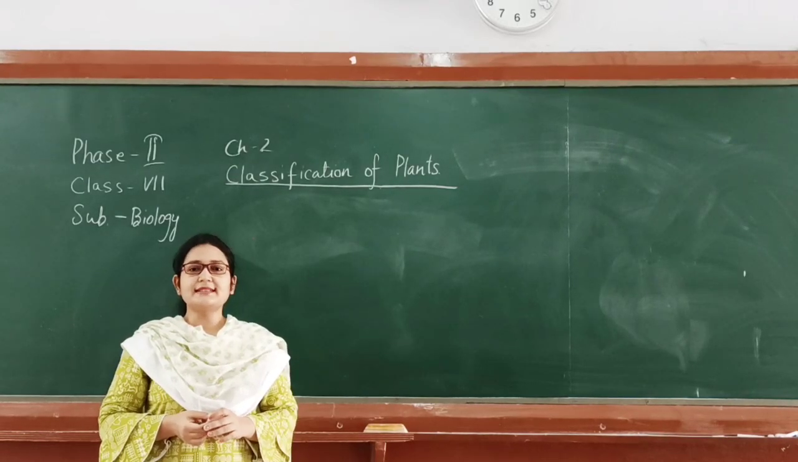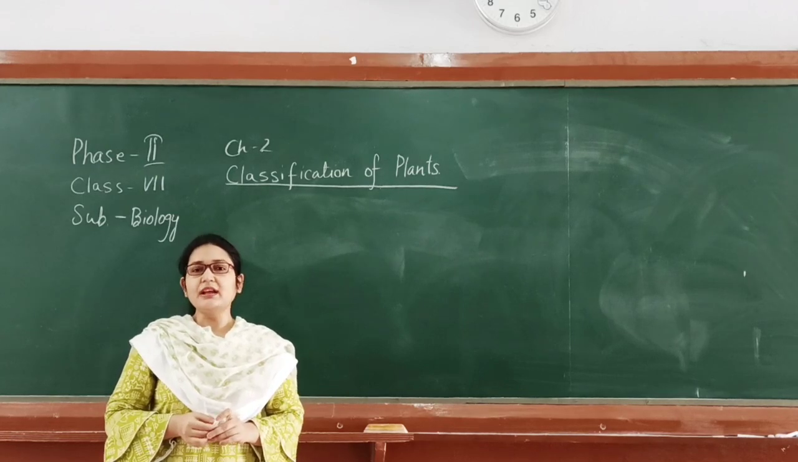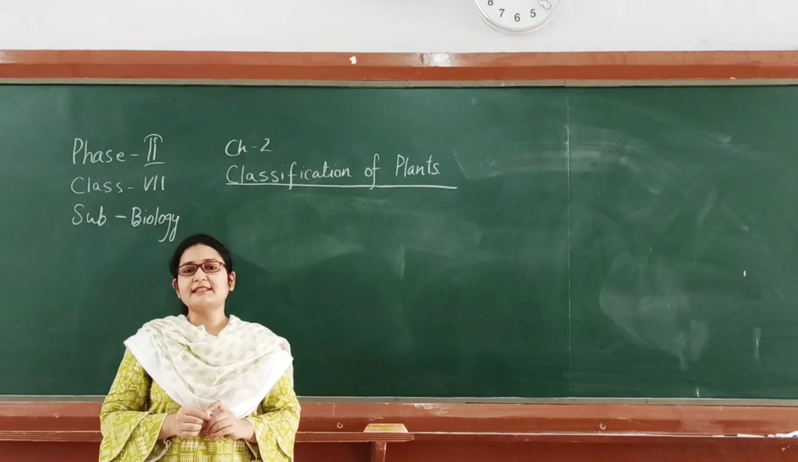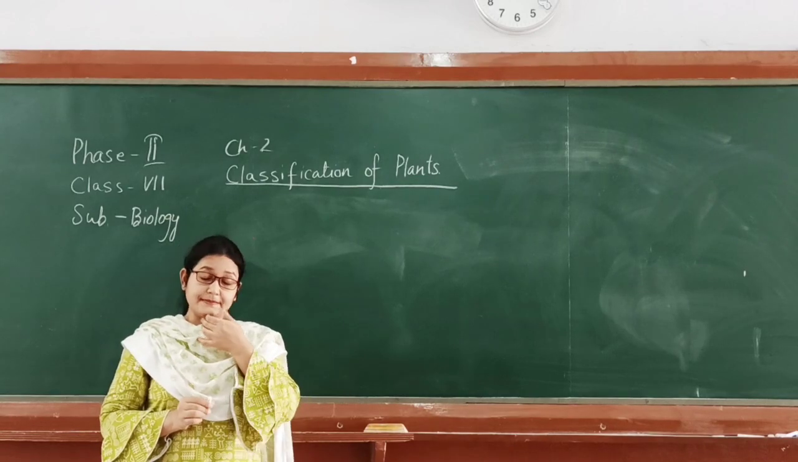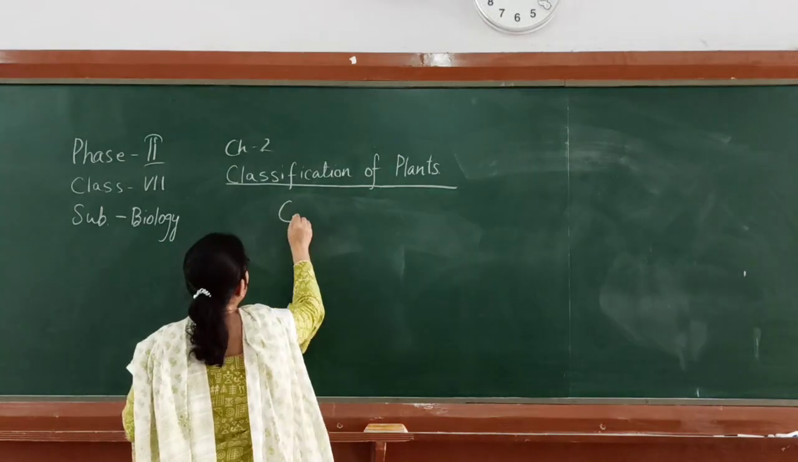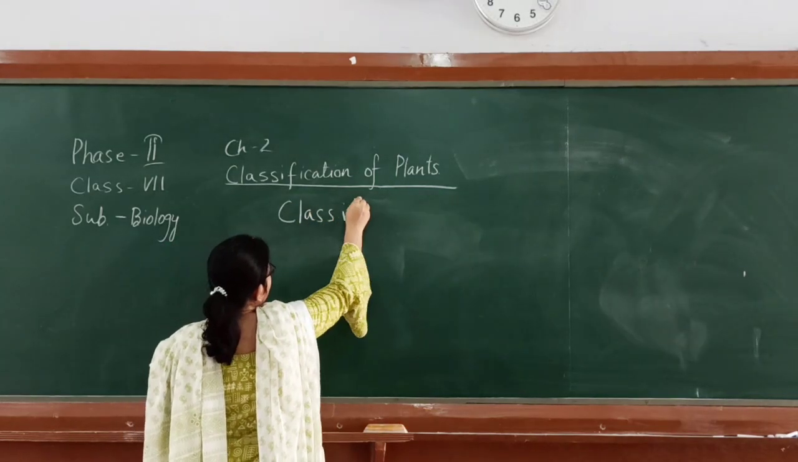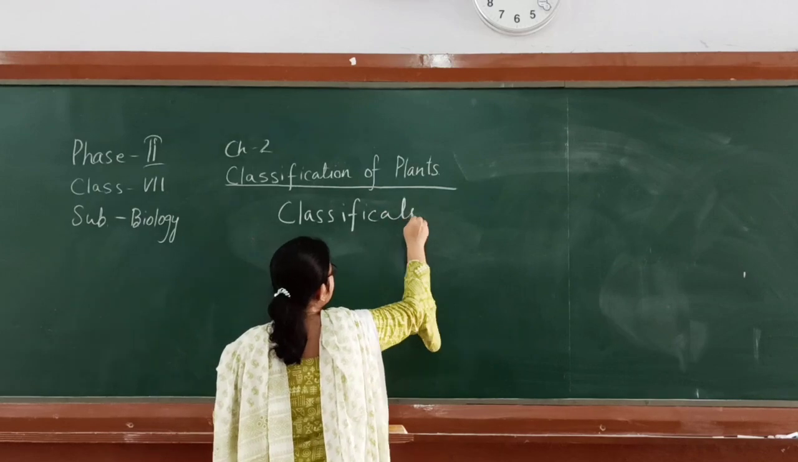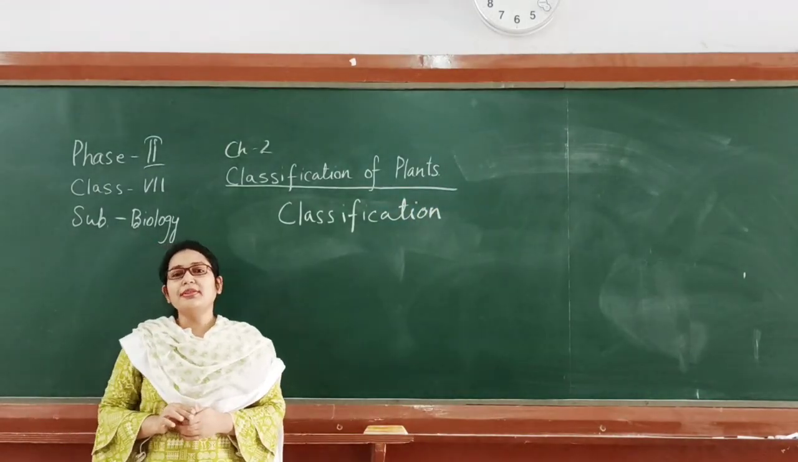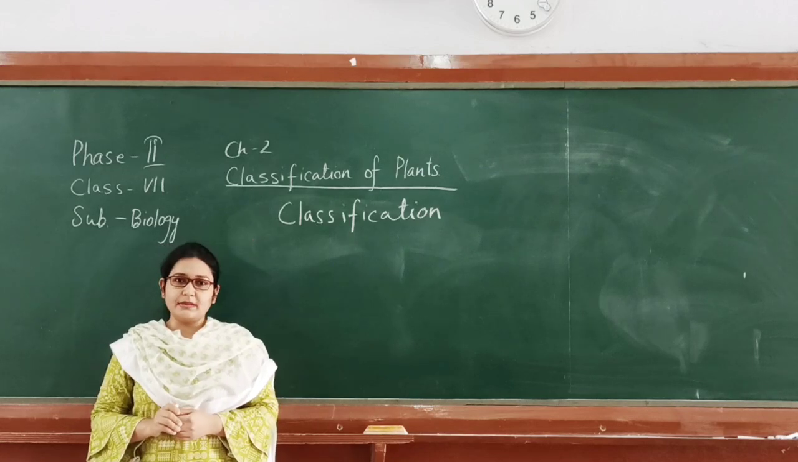Today we will start the second phase of class 7 biology. We will be discussing chapter 2, that is classification in plants. So first we will deal with what is classification. Classification in biology means grouping of organisms based on their similarities and dissimilarities.